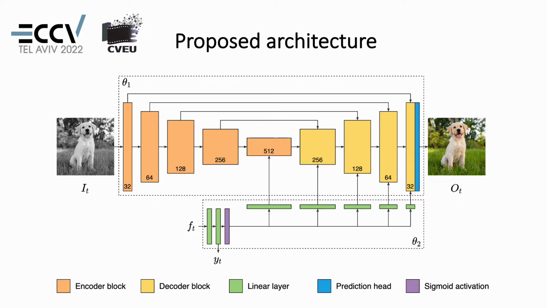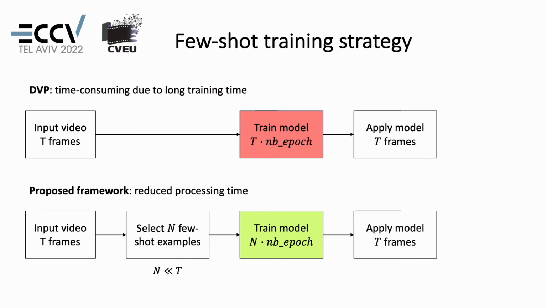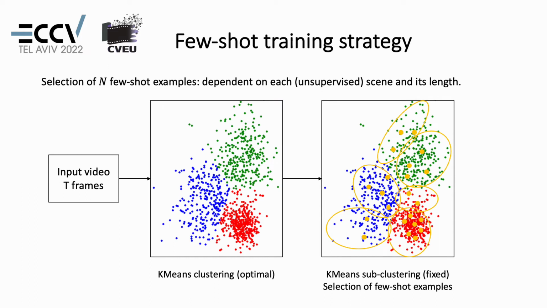As mentioned before, the main limitation of DVP is the long processing time due to the need of training and inference time. This fact makes the method impractical for long scenes. This paper proposes to speed up the training process, reducing the number of iterations by means of a few-shot training strategy. The selection of n frames for few-shot training is based on a twofold process: scene segmentation and selection of representative frames per scene. Scene segmentation is performed in an unsupervised way by a subclustering of deep features with the K-means algorithm, and an optimal number of clusters is computed for the given input video.